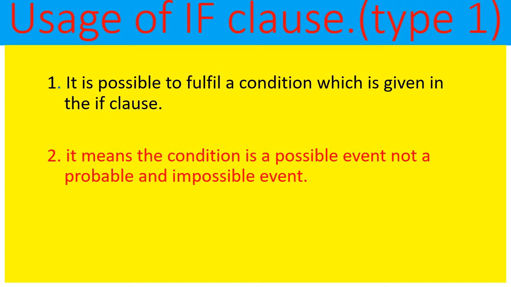Whatever the sentence you mention in the if clause, that is a possible event that can happen. That will happen. Okay, children?